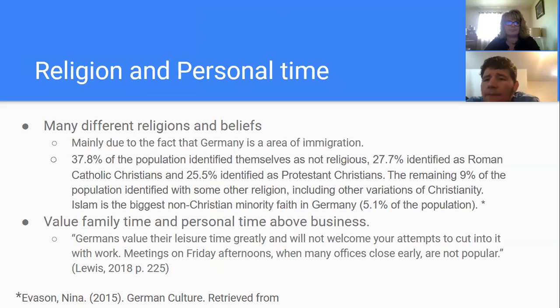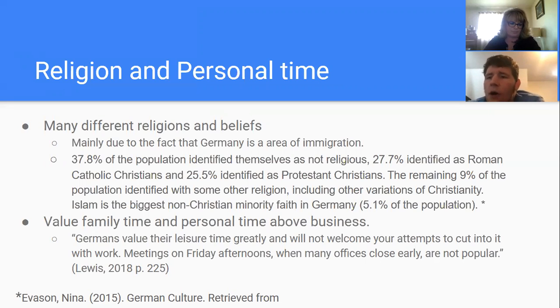Moving on into religion, many different religious beliefs are spread around Germany. Most Germans classify themselves as non-religious at 37.8%. As well, prominent religious groups are 27.7% Roman Catholic, 25.5% Protestant Christian, and the remaining 9% identify as another religion. Islam is the biggest non-Christian faith in Germany at 5.1% of the population.